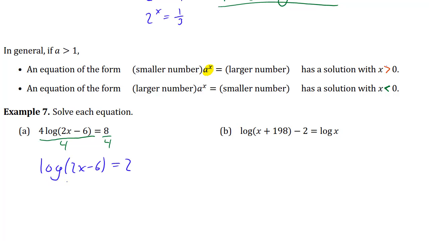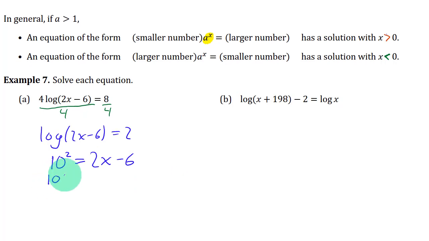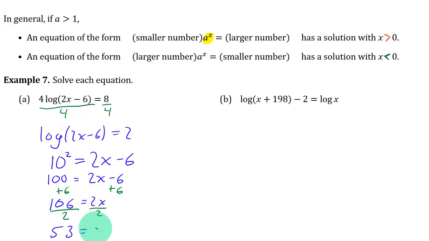That is the definition of a logarithm. And 10 to the power 2 is just 100. Add 6 to both sides, divide both sides by 2. You'll get 53 equals x.